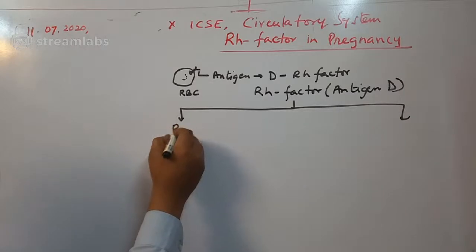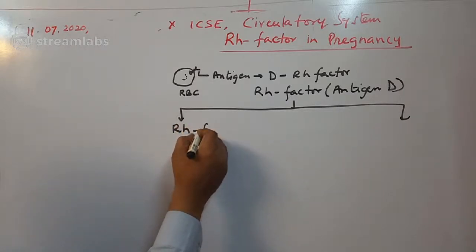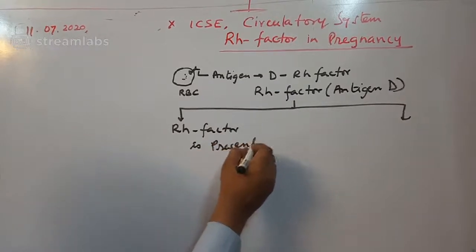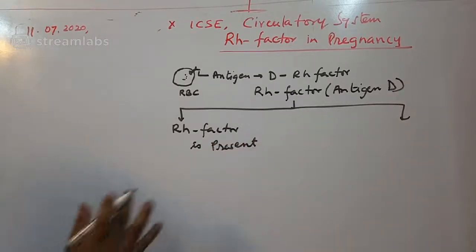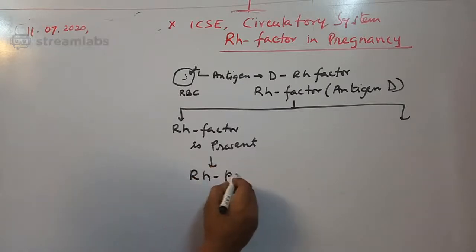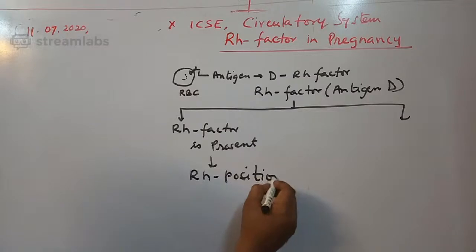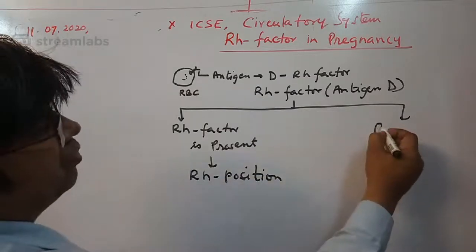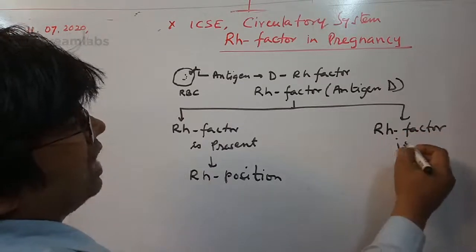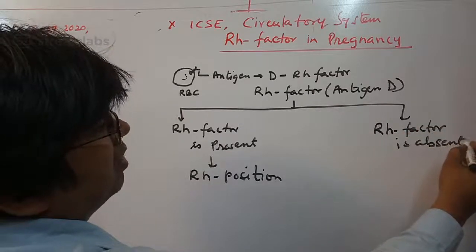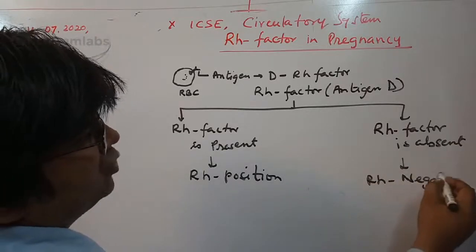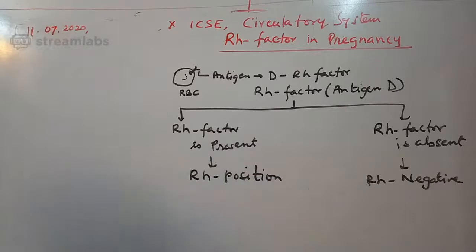If RH factor is present, we call the person RH positive. If in our blood group RH factor is absent, the person is called RH negative. This you should know first. Okay, so the point is very simple.